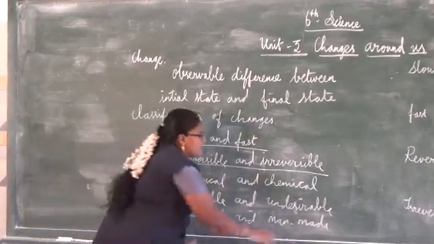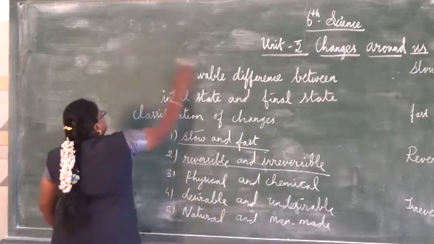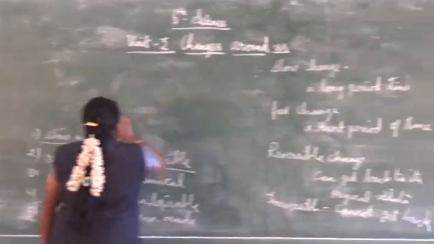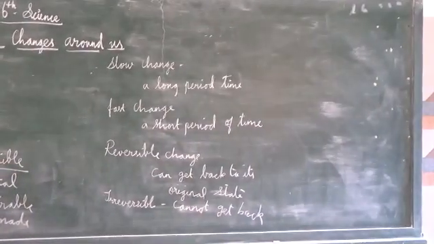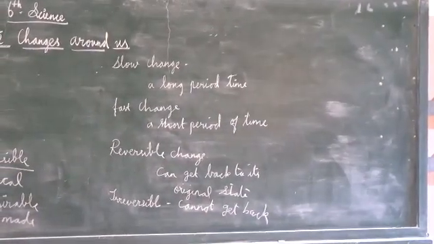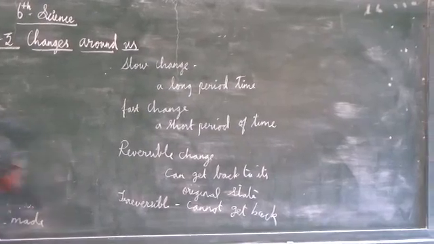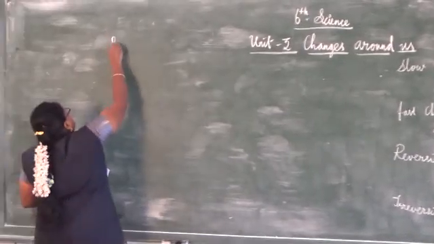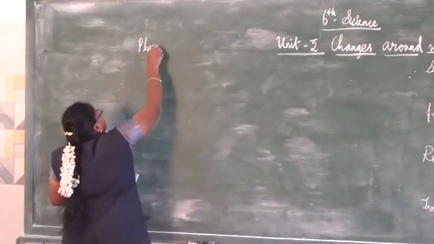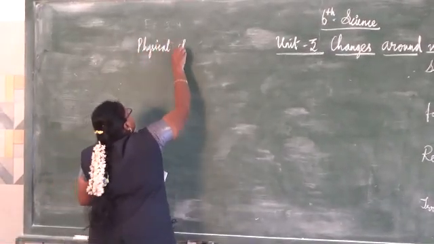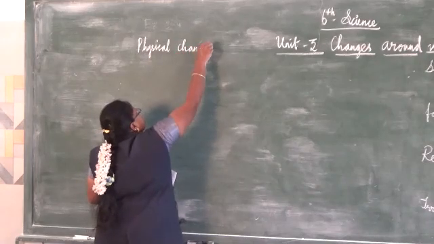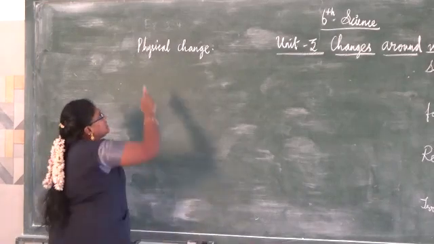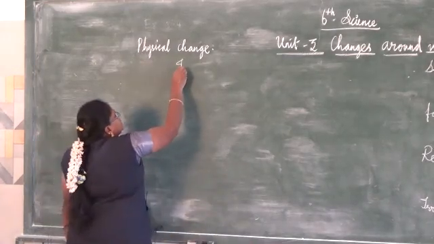Now we are going to see physical and chemical change. What is physical? The word physical itself says the outward appearance. Physical change is a temporary change.